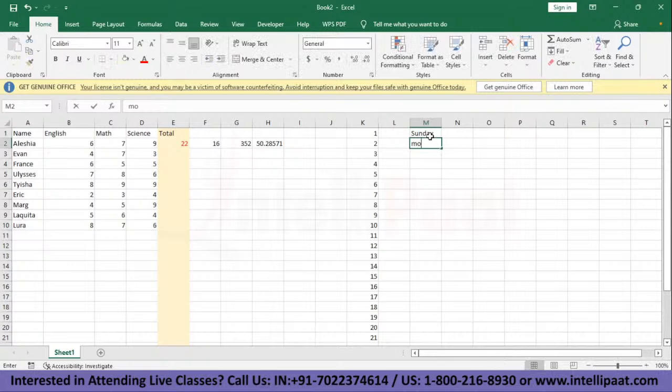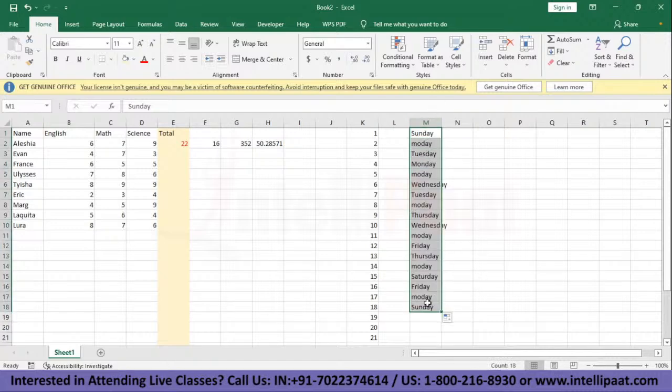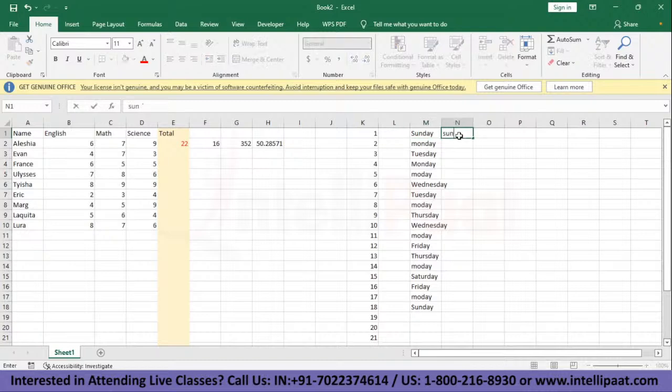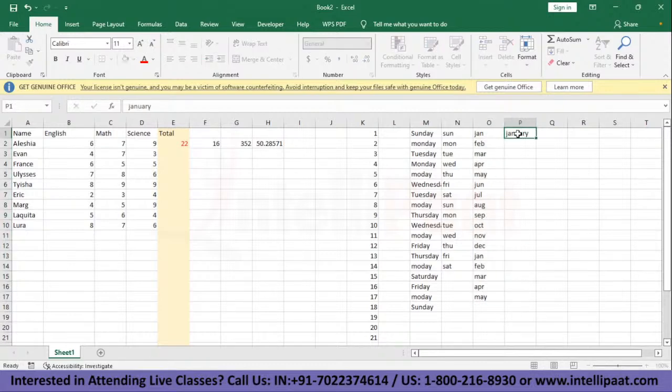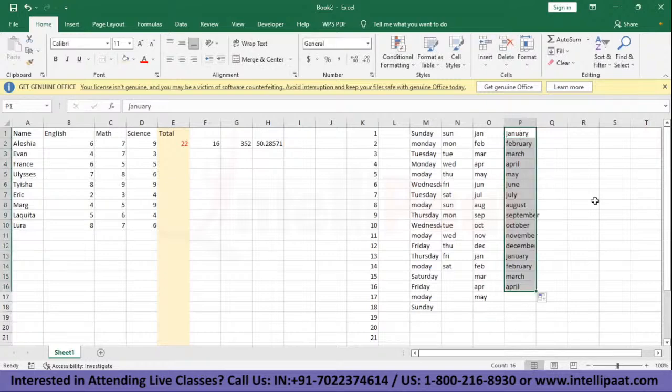If I type in Sunday, Monday, Tuesday, I select the 3 and do this. It'll fill automatically. It's supposed to be Monday here. Okay, Sunday, Monday, Tuesday. That works. If I do this, not typing the whole thing, even then it works. It works with January, February, not typing the whole thing, still it will work. And if we type the whole thing, even then it will work. So that's all about autofill.